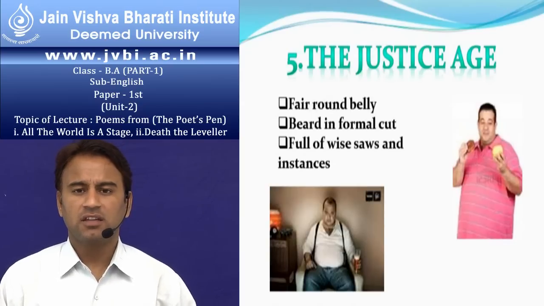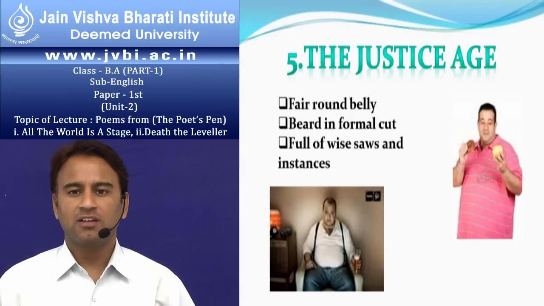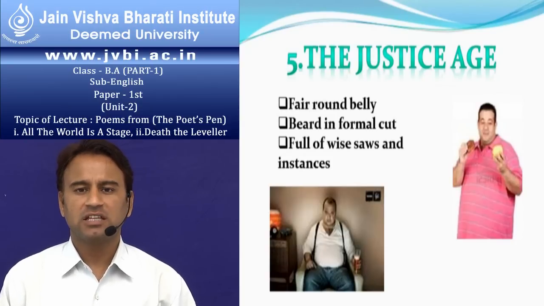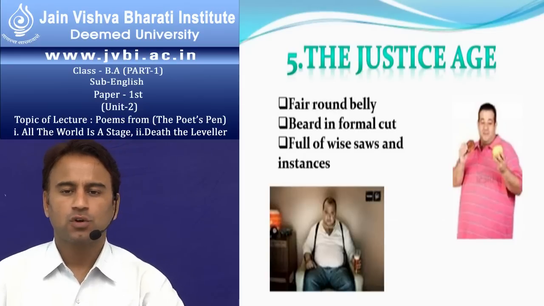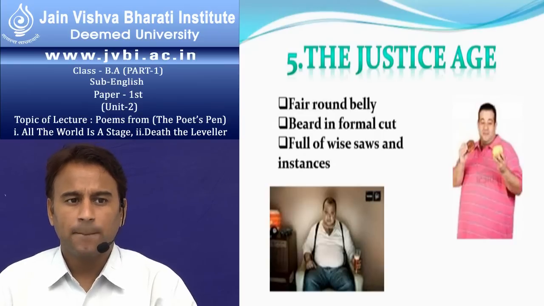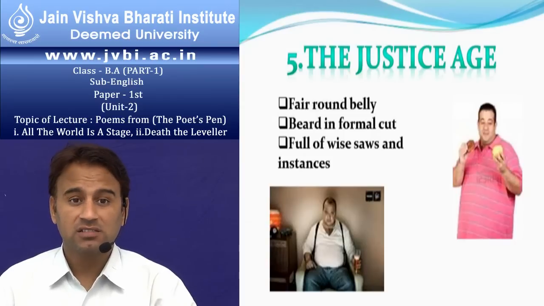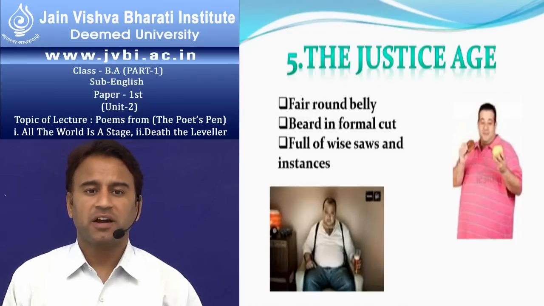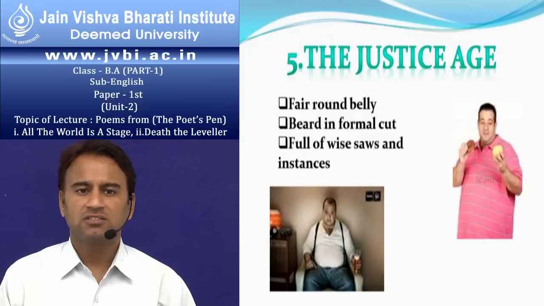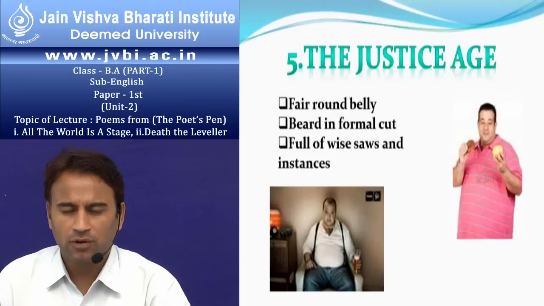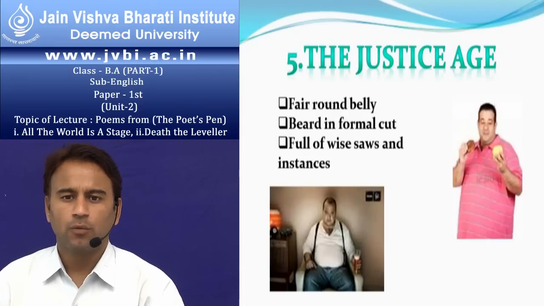There develops a round belly in front of him because he eats many capons, or it can be said chickens, and his belly becomes full with the chickens and the fat, shows his belly in front, full of white sauce, and beer in formal cut. At this age, he becomes a formal personality. He shows the formality, and he shows that he is very wise, and says many sayings, instances and examples. His mind is full with modern examples, and his mind is full with advice. He gives advice to everyone who meets him.